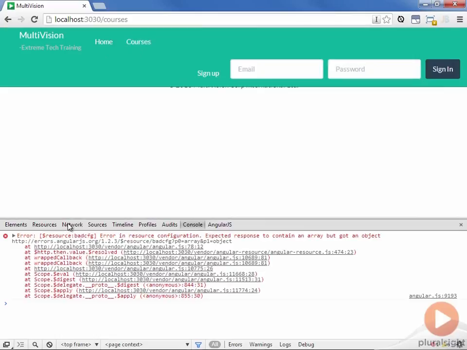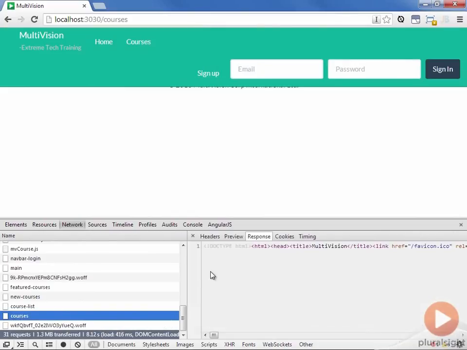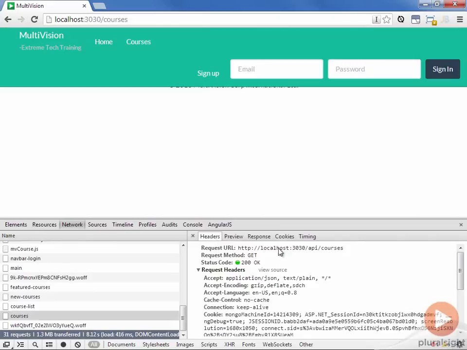We'll go down to the network tab and we'll click on the courses call. And remember, this is supposed to be getting back a JSON object, but instead it's actually giving back HTML. Why is that? Well, since we haven't created the route on the server side, we're getting the default route, which returns the main page. Now looking at our headers, we can see that what we're trying to access is /API/courses. Now anytime a user requests anything inside of our API, we know they're looking for JSON and don't need to get to our default route. So in this case, what we'd actually like to do is return a 404. That way, whenever we request an API route that doesn't exist, we'll get a 404 back that tells us exactly what the problem is.